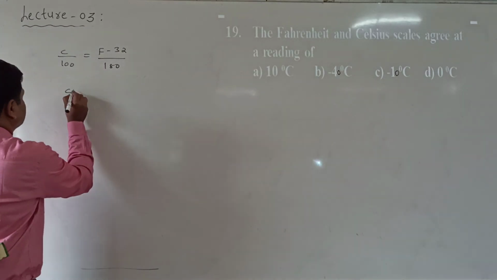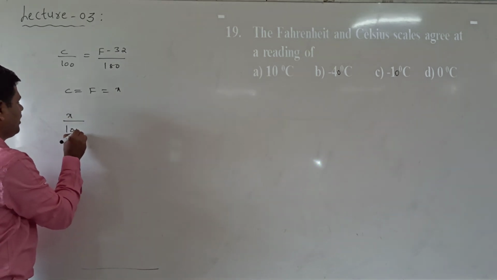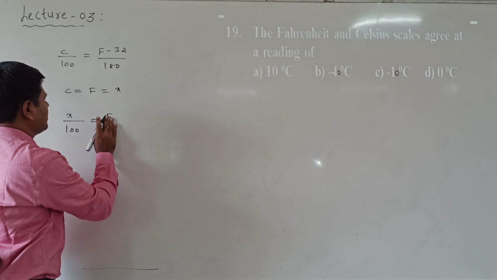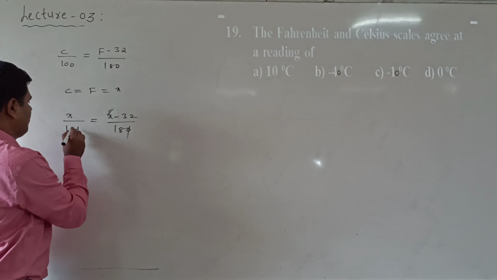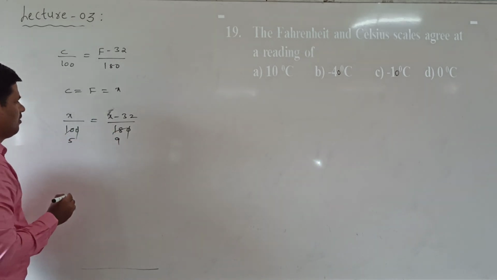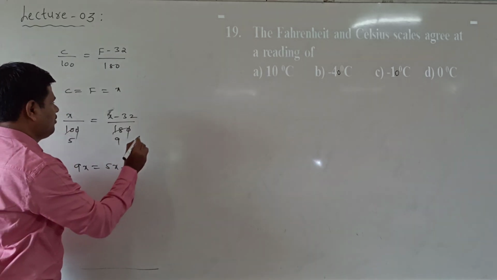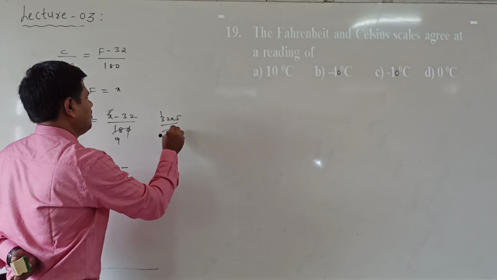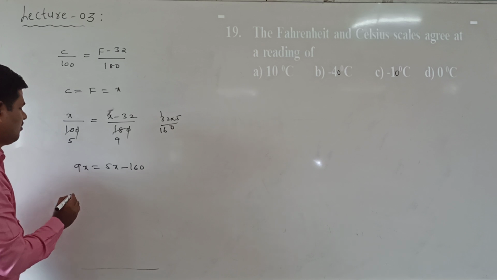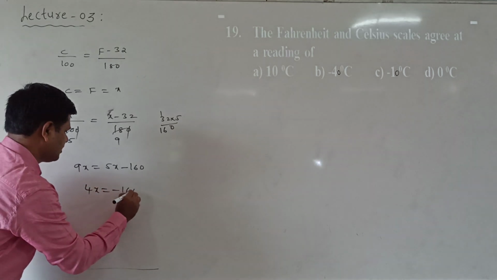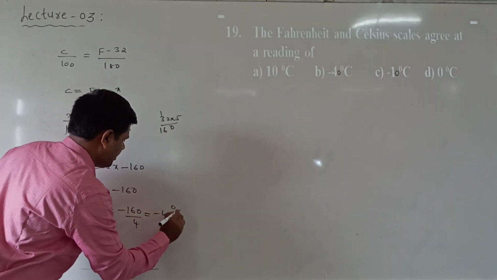Here both are the same, meaning C equal to F, which we consider as x. Now what are we getting here? x by 100 is equal to x minus 32 by 180. Now 100 by 20 is 5 and 180 by 20 is 9. Now 9x is equal to 5 into x minus 32, which is 5x minus 160. Taking this to one side, 4x is equal to minus 160. Means x is equal to minus 160 by 4, which is minus 40 degree centigrade.